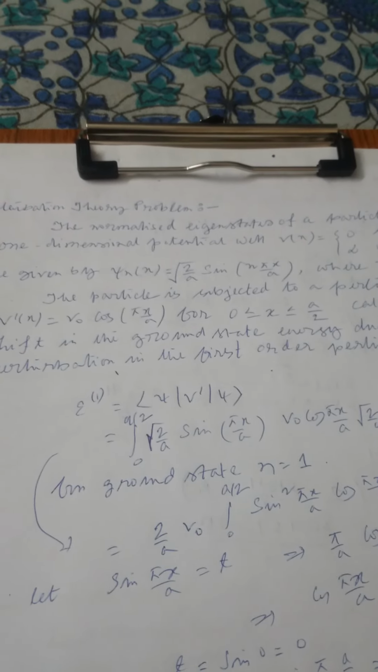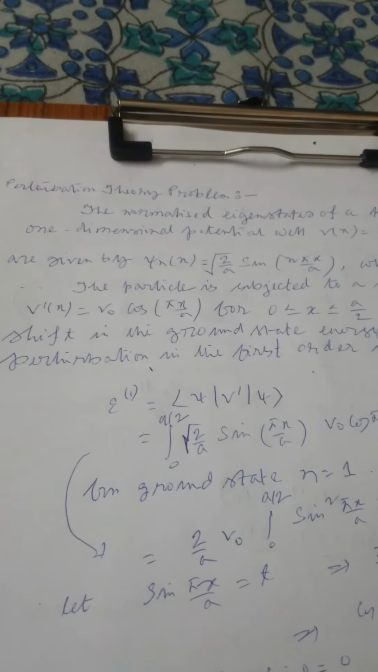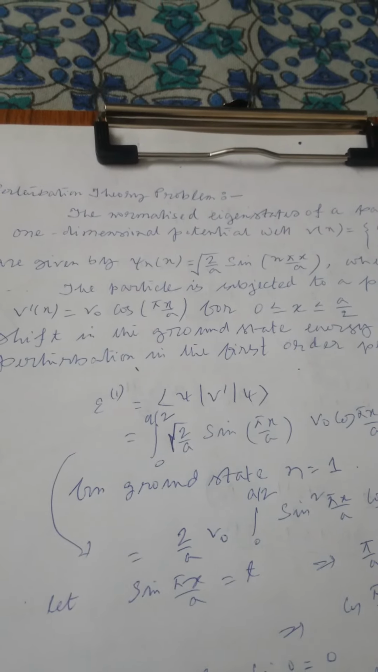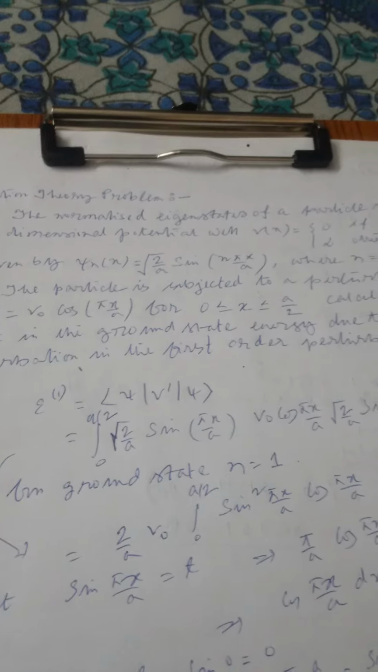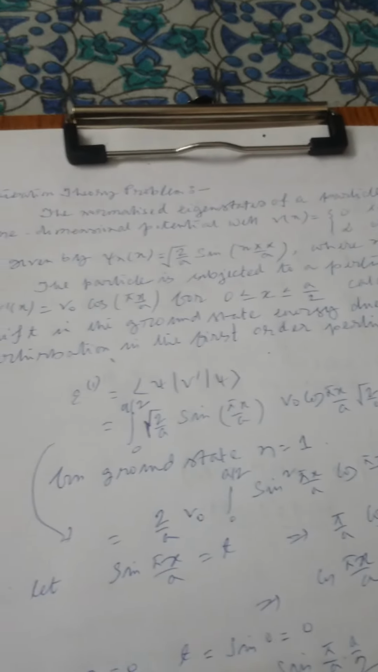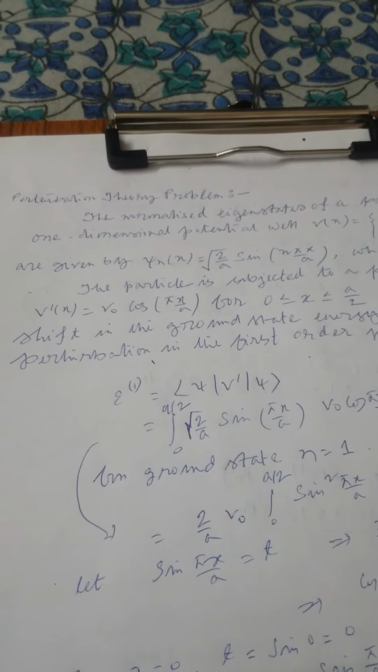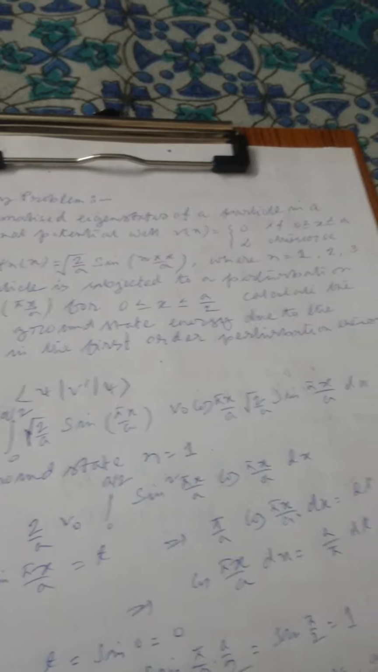This is a problem of perturbation theory. The problem says the normalized eigenstate of a particle in a one-dimensional potential well is ψ_n(x) = √(2/a) sin(nπx/a), and the particle is subjected to a perturbation which is given by V'(x) = V0 cos(πx/a). I'll have to calculate here the shift in ground state energy due to the perturbation in the first order.